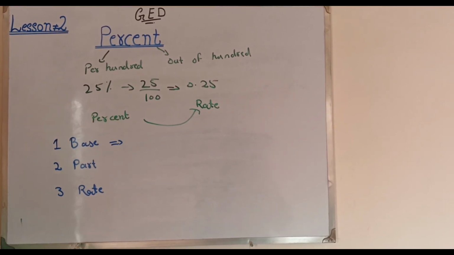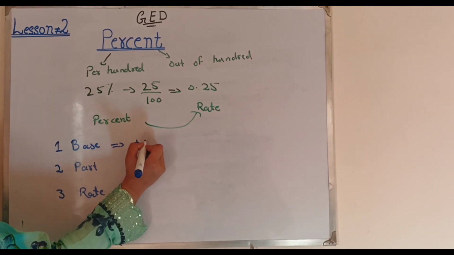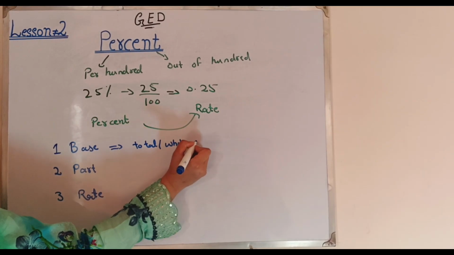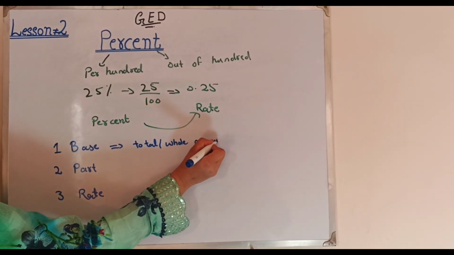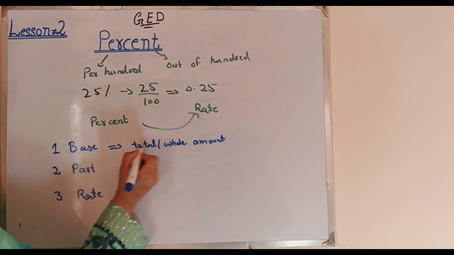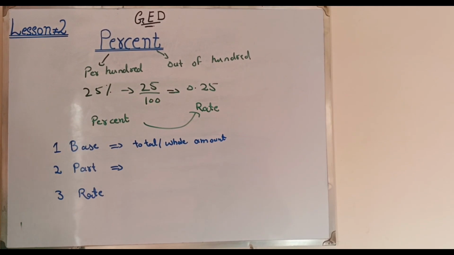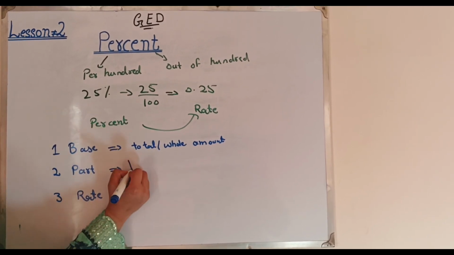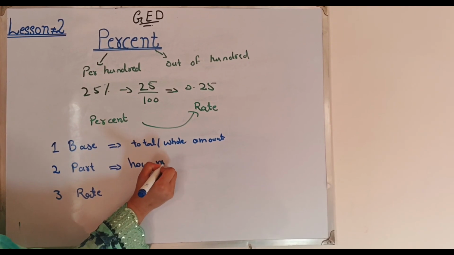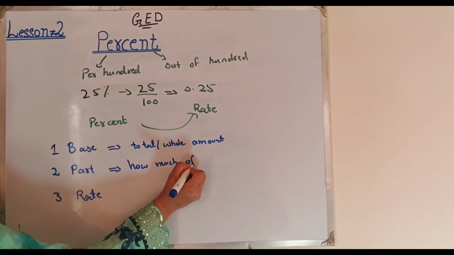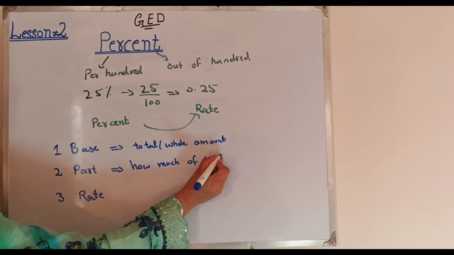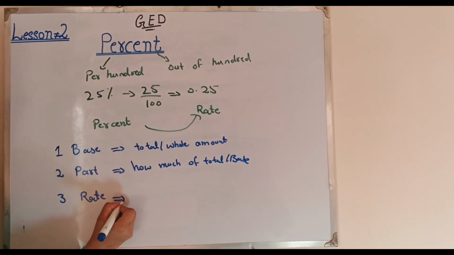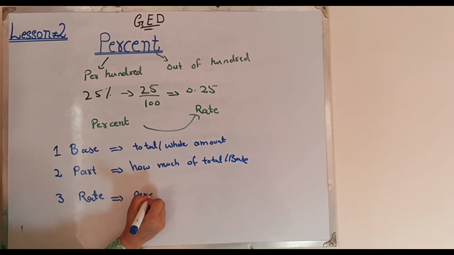Base. Base is a total or a whole amount. Part. How much of the base? How much of the total or base? And rate is the percent itself.